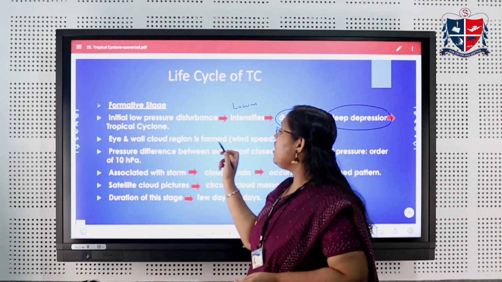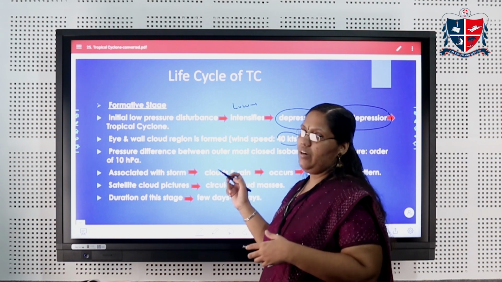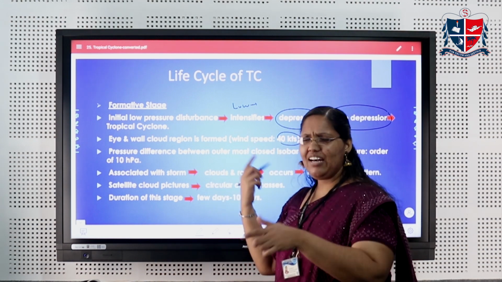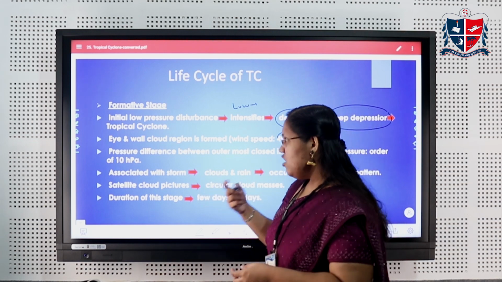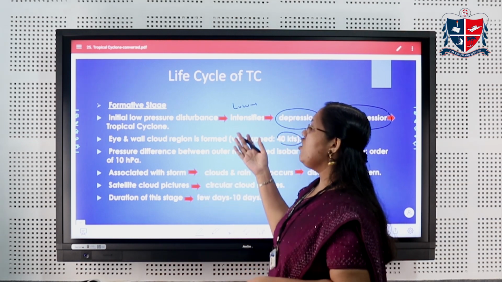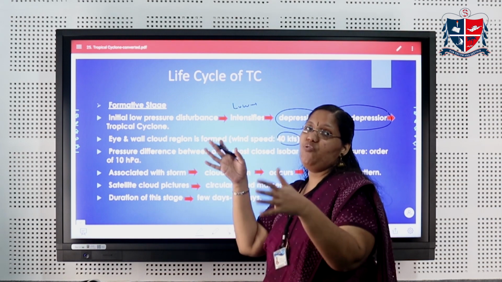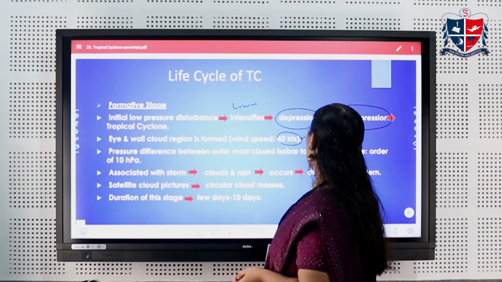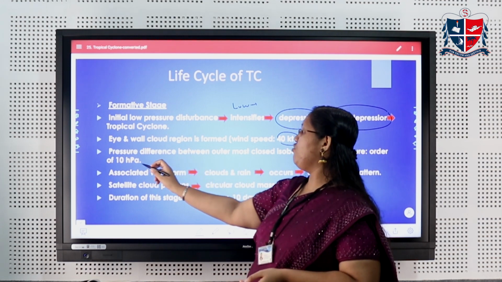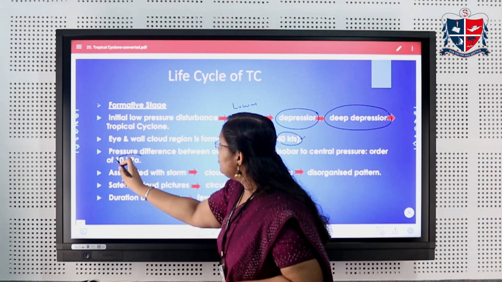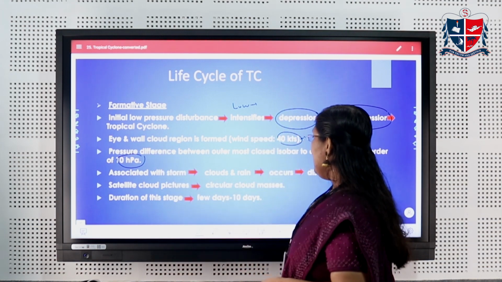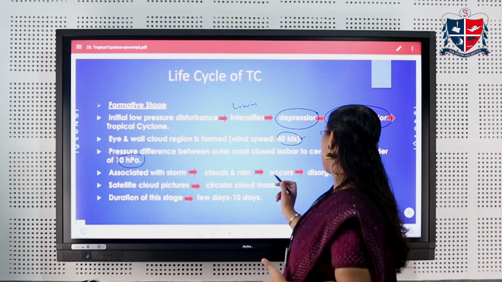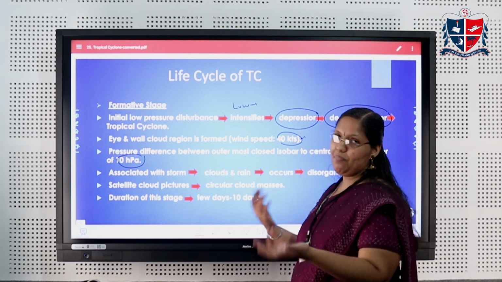So, eye and wall cloud region is formed. The eye is the central region of the cyclone, and the cyclone is just a rotating system. So the eye is the central region, and there will be clouds surrounding this eye region, that is the wall cloud. And the pressure difference between the outermost closed isobar and the central pressure must be about 10 hPa. Associated with this storm, we can see clouds and rain, and it occurs in a disorganized pattern.